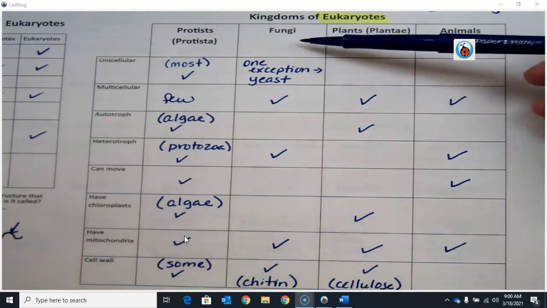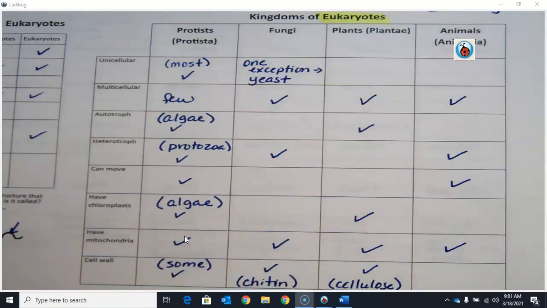So now let's move on to kingdom Fungi. All fungi are multicellular. There is one exception, the yeast. A group of fungi called yeast are unicellular. That's the only exception. Also, fungi are heterotrophic. That is asked on the EOC a lot. I know that mushrooms kind of grow like a plant, and that makes you think that they can make their own food like a plant, but no, that fungus is living off of dead organic matter in the soil. So fungi are heterotrophic.